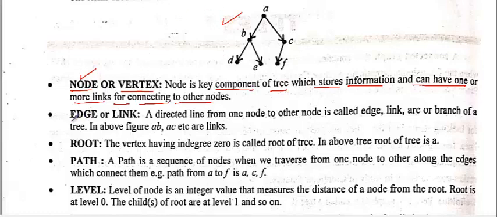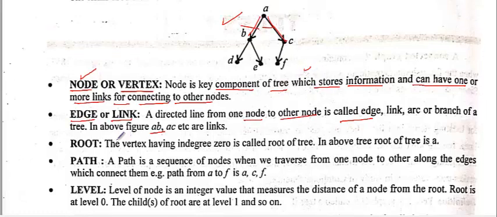The second is the edge, or you can say link. A directed line from one node to another node is the edge. This is edge AB, then AC. So all these are edges. You are already aware of graph theory, so these things are very easy to understand.